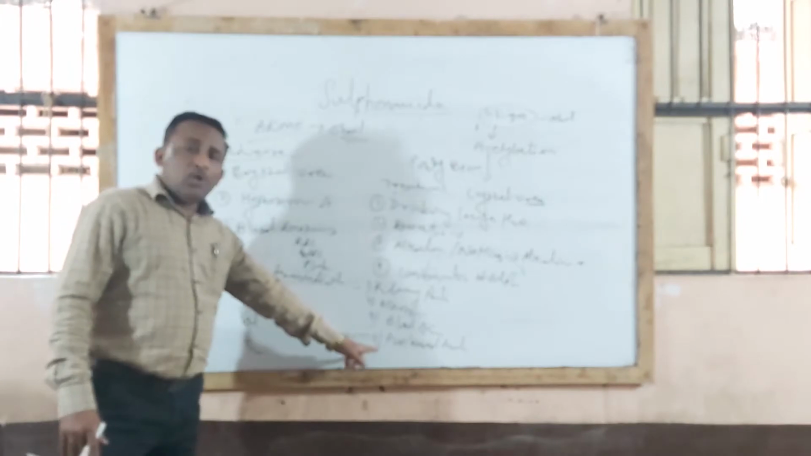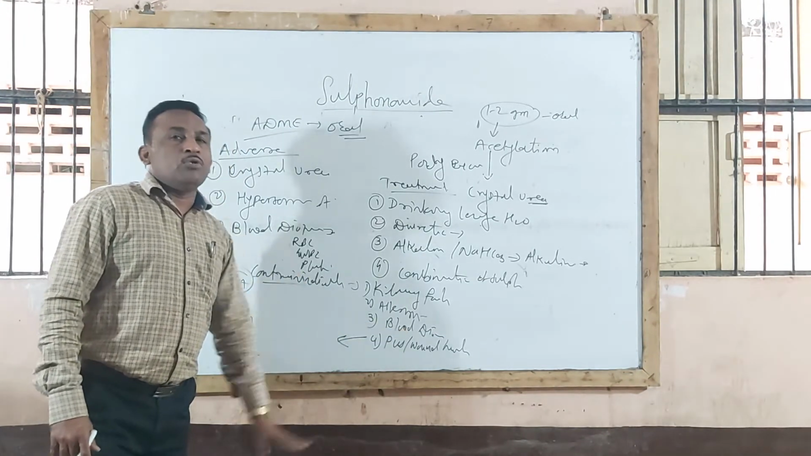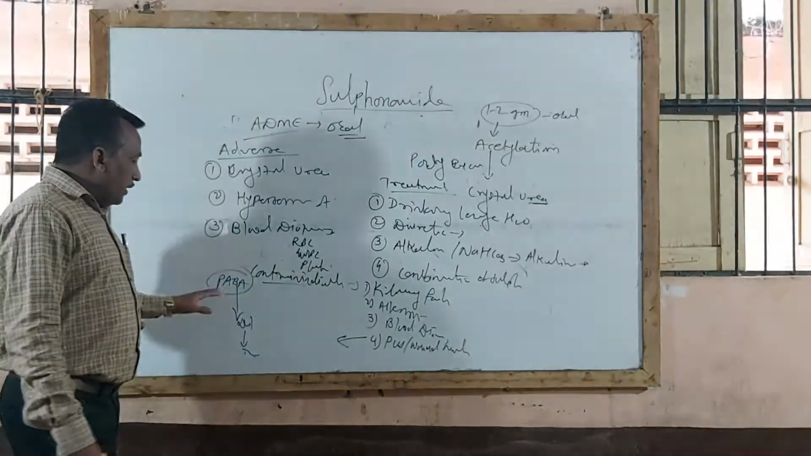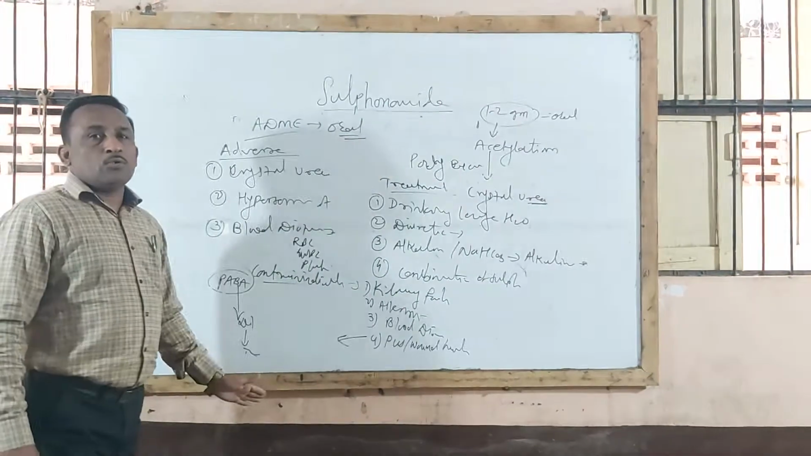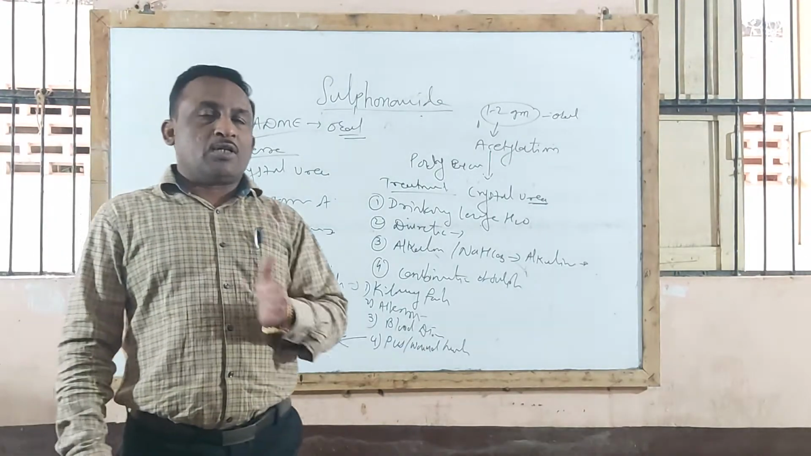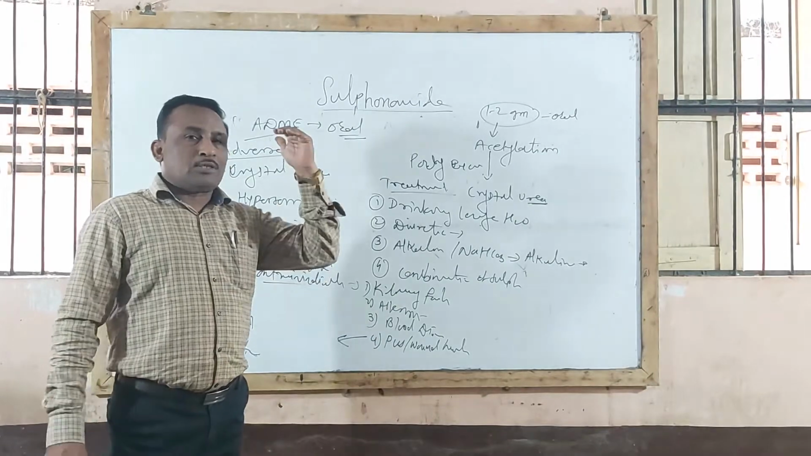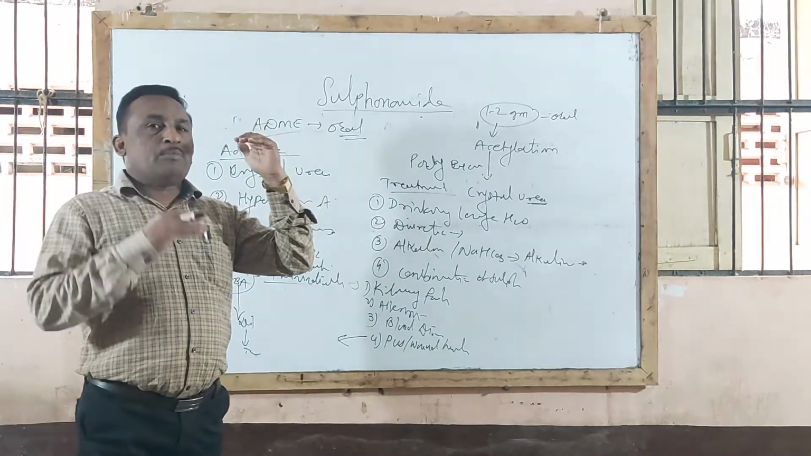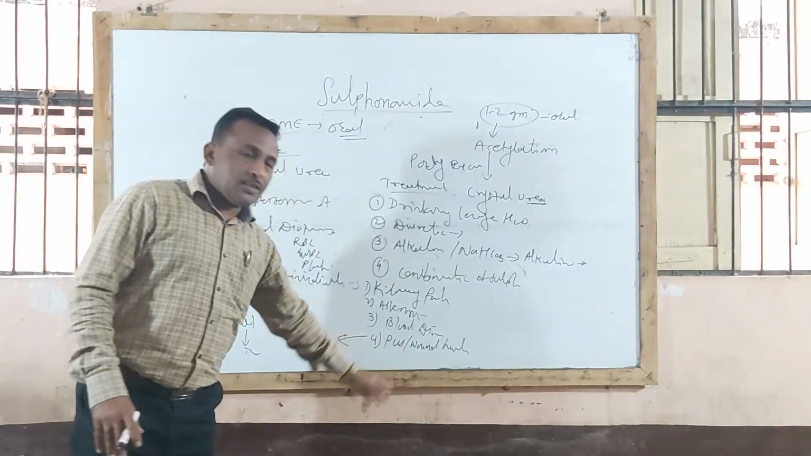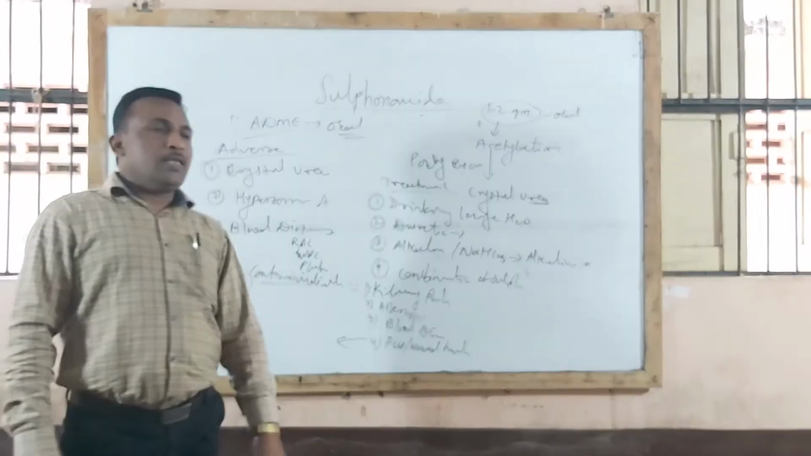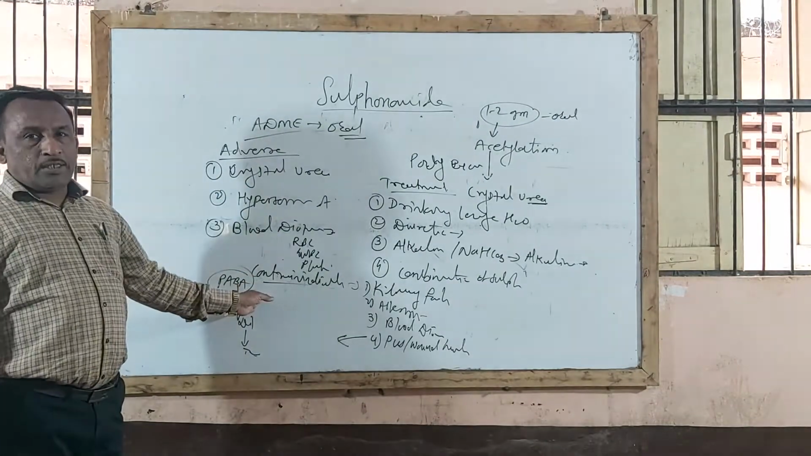So you should know why sulfonamides are ineffective in presence of pus or in wound healing condition, because pus contains more concentration of PABA. PABA is used for the growth or multiplication of microorganisms, for synthesis of folic acid. By competitive antagonism mechanism, if the concentration of PABA increases, sulfonamide becomes ineffective, and therefore sulfonamide is ineffective in presence of pus or in wound healing condition. So this is regarding adverse effects and contraindications.